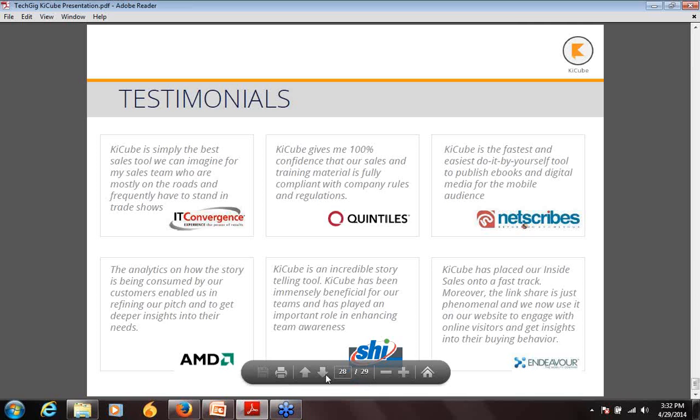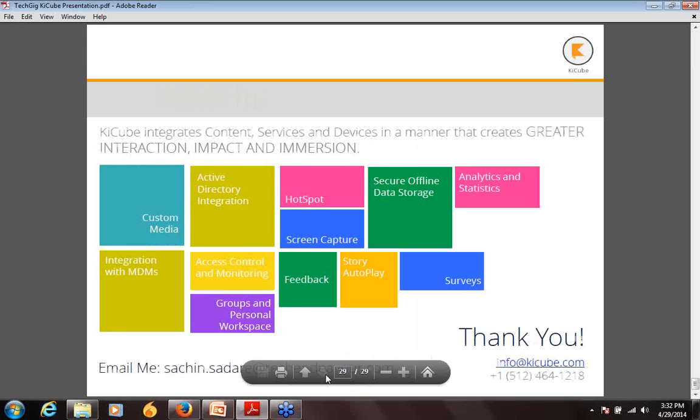To sum it up, I would say that KaiCube integrates content, services, and devices in a manner that creates greater interaction, impact, and immersion. Greater interactivity with your customers, better and more efficient deals, and more time spent with the customer than on administrative work. On top of that, there are features like interactivity, analytics, sharing by email, data security, custom media, templates, and integration with different kinds of third-party software.